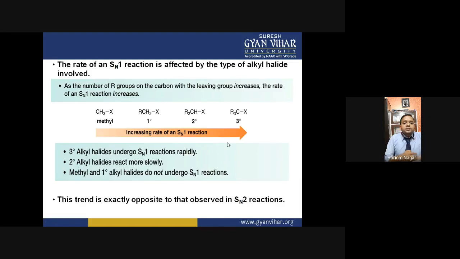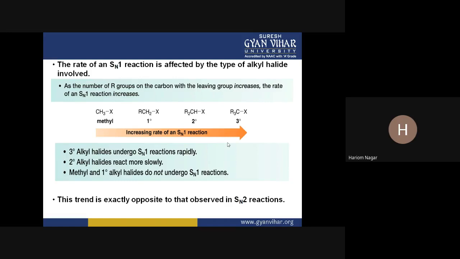So why is this so? Why does tertiary alkyl halide give SN1 reaction at more rate, or rapidly, and why does methyl halide give it slowly, or does not undergo it at all? So this depends on the formation, or the stability, of the intermediate carbocation formed.